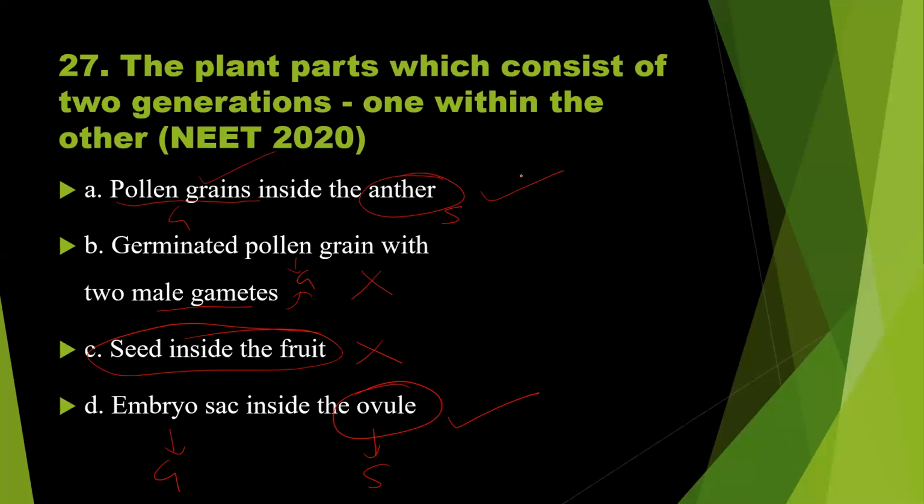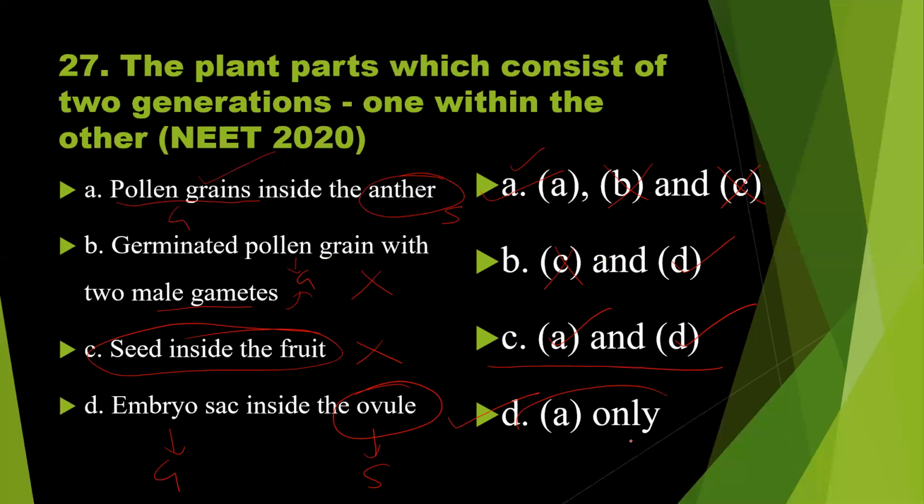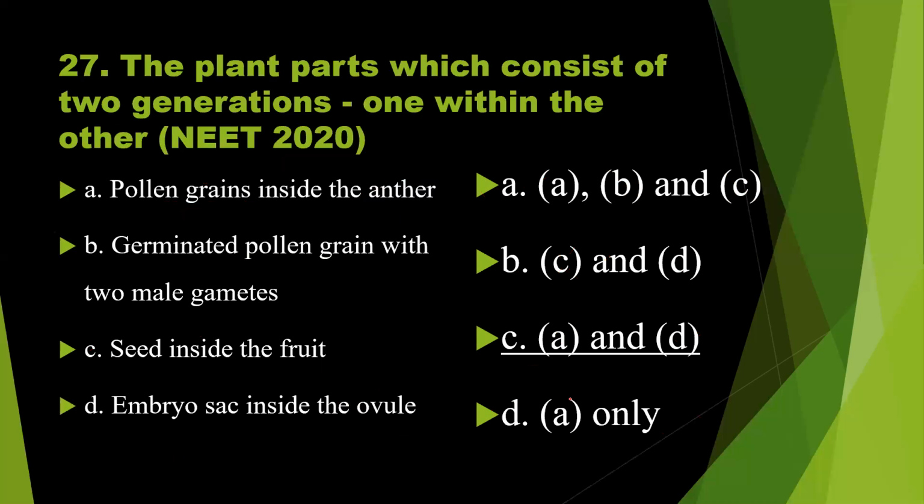So the answer should be, let us see the options. Option A, B, C. So A is correct, but B is wrong, C is wrong. Option B, C and D. C is wrong and D is correct. And option C, A correct, and D is also right. So this should be the right answer. And option D, A only. So as I told earlier, the answer is option C. Option C is the right answer to the question number 27.